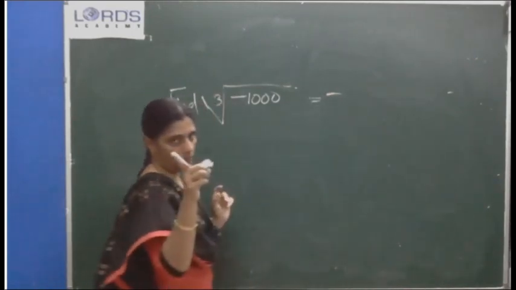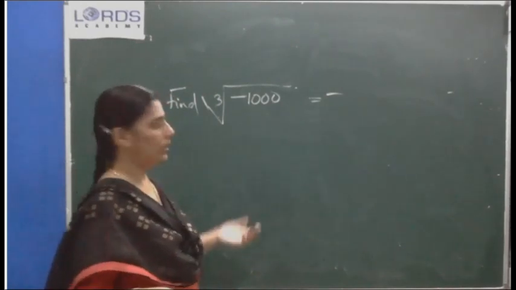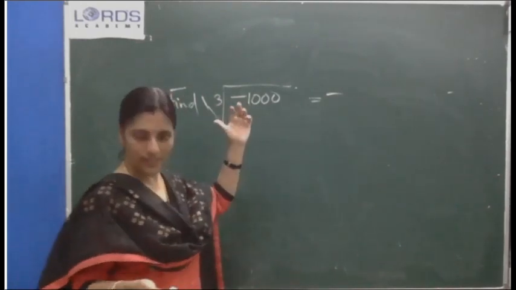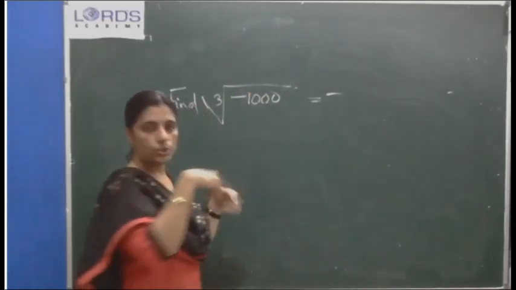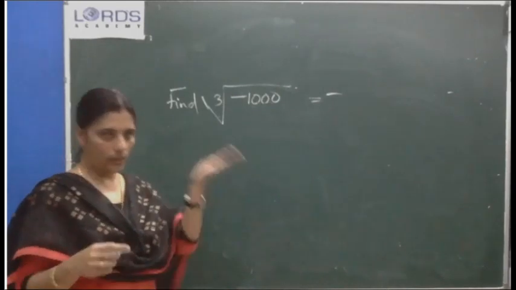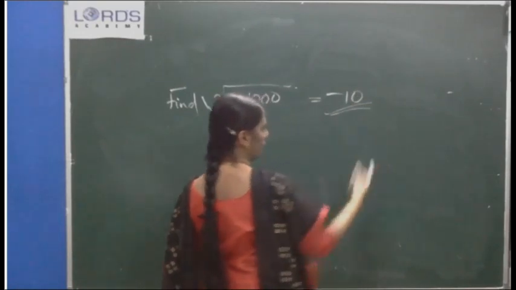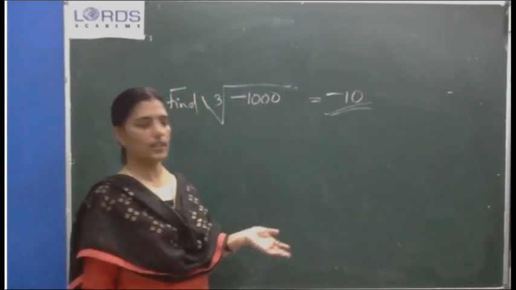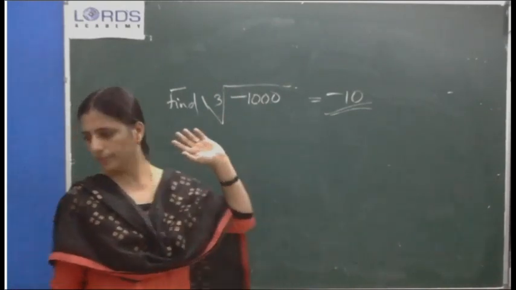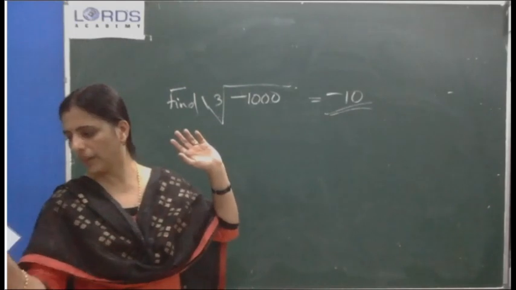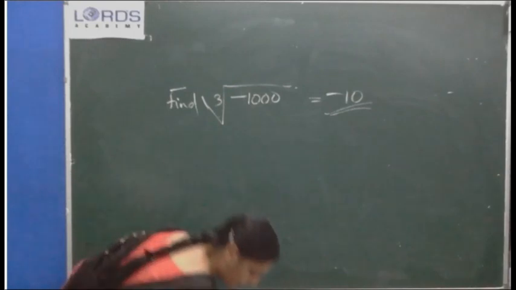Anyway, the answer will be negative because we studied it as a note. Otherwise also we experienced, no? The cube root of a negative number is negative. So negative. Then here 3 zeros, so in the cube root 1 zero. Then only in cube means 3 times, 3 zeros came. So negative 10. Very easy. Those who couldn't get this idea, okay, they can do the prime factorization and they will get the same answer. Whichever method the textbook applies, they wrote simply negative 10 because this is a big good number. It's an easy number.